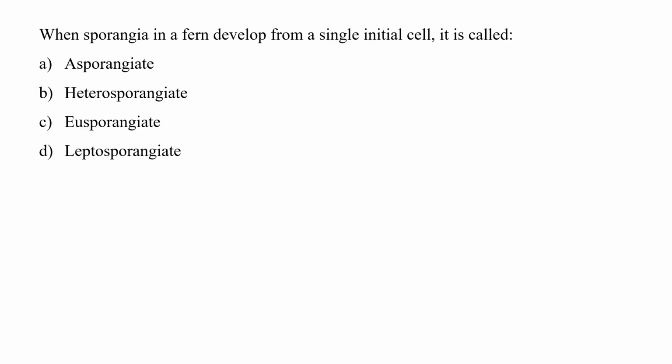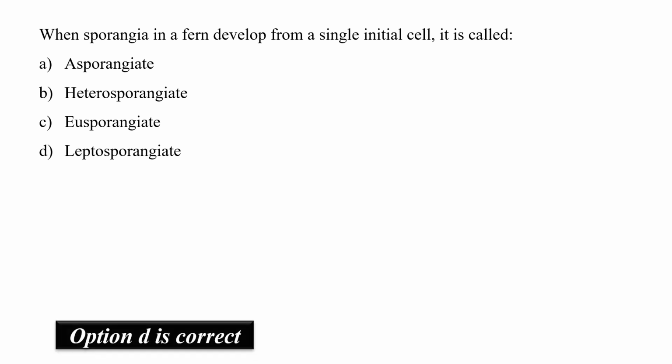Next is, when sporangia in a fern develop from a single initial cell, it is called A. sporangiate, B. heterosporangiate, C. eusporangiate and D. leptosporangiate. So when sporangia in a fern develop from a single initial cell, it is known as leptosporangiate. However, when it develops from groups of cells, it is known as eusporangiate. In the question they are asking about single initial cell, so option number D is correct, leptosporangiate.